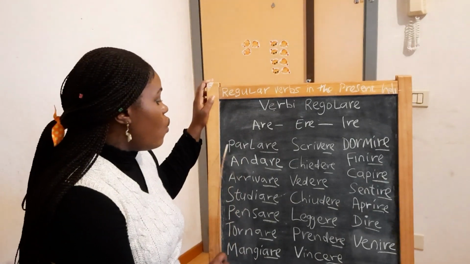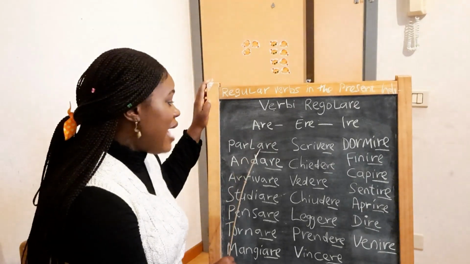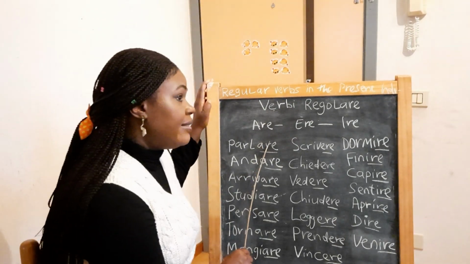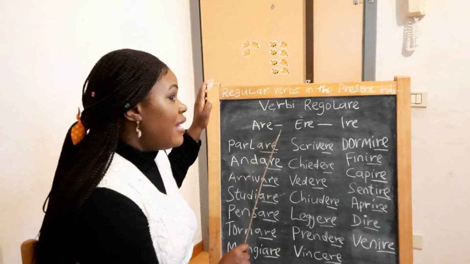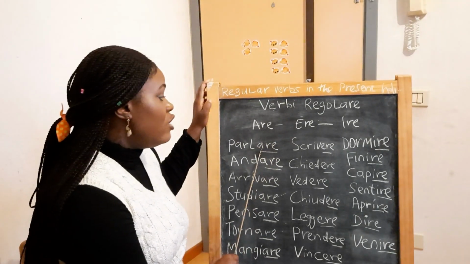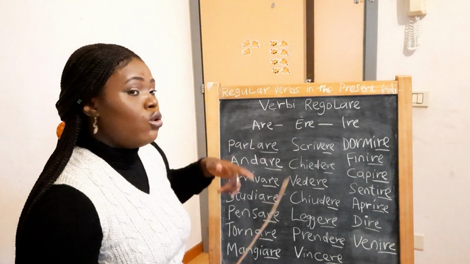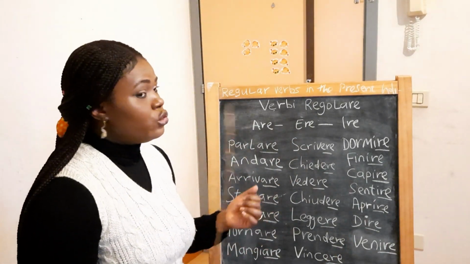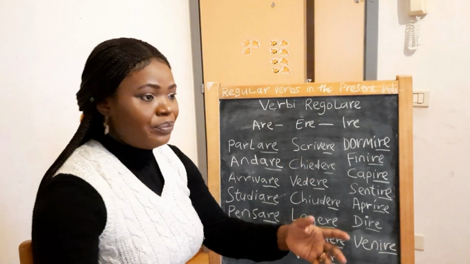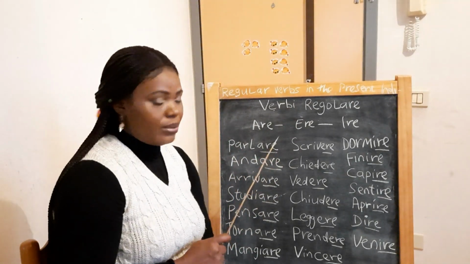Then, when we are using these verbs, the only change we have is at the end. In that place, we change this are to first person singular, second person singular, third person singular, first person plural, second person plural, or third person plural. When you change this are here, whichever ending you put will show the person you're talking to, or you're talking to yourself, or you're talking to someone else, or they are talking about themselves. Then after, I'll show you an example of what I'm trying to explain now.